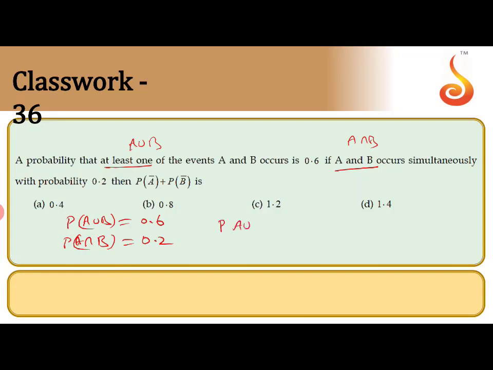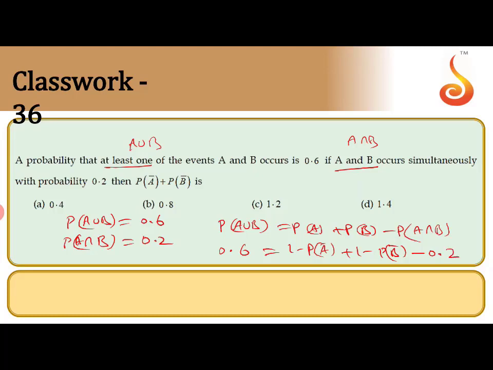So we have the formula P of A union B equal to P of A plus P of B minus P of A intersection B. Now P of A union B is given as 0.6, equal to P of A, which is 1 minus P of A bar, plus P of B, which I can write as 1 minus P of B bar, minus 0.2.